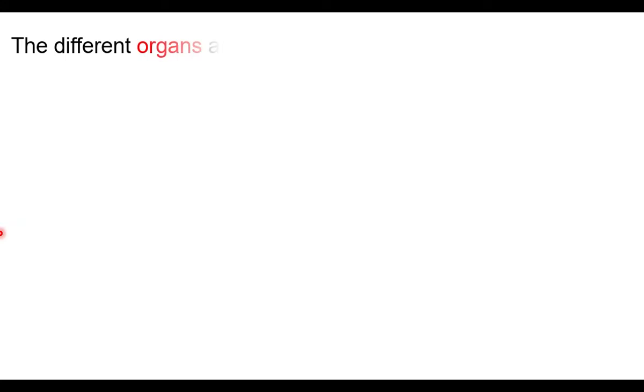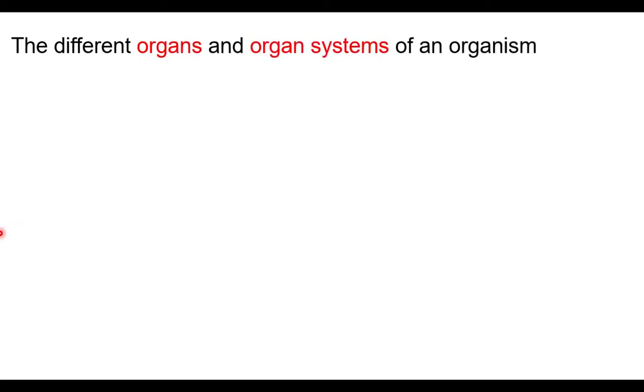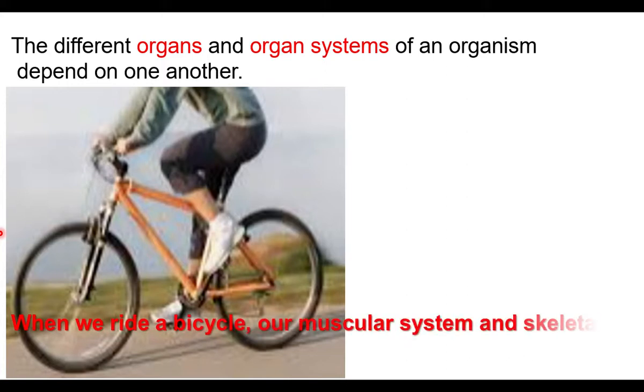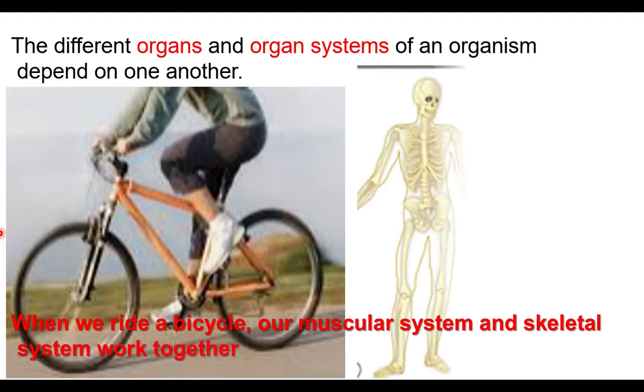The different organs and organ systems of an organism depend on one another. One organ system depends on another organ system. The muscular system depends on the skeletal system. When we ride a bicycle, our muscular system and skeletal system work together.